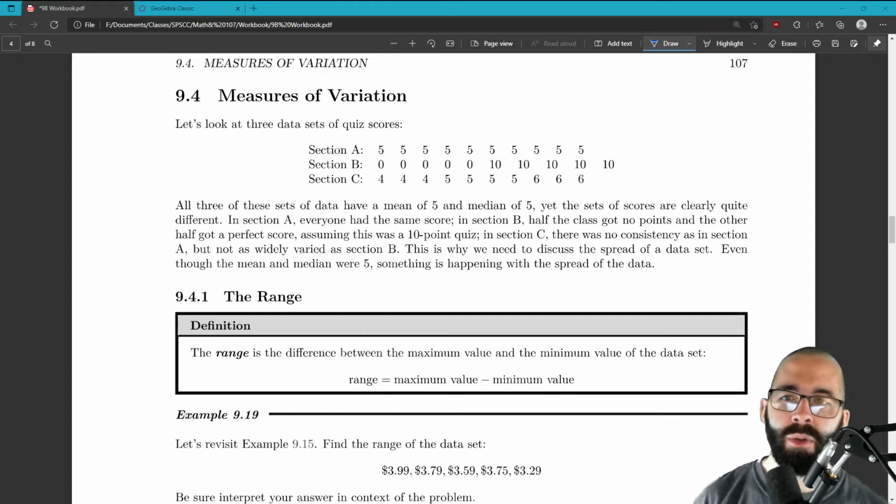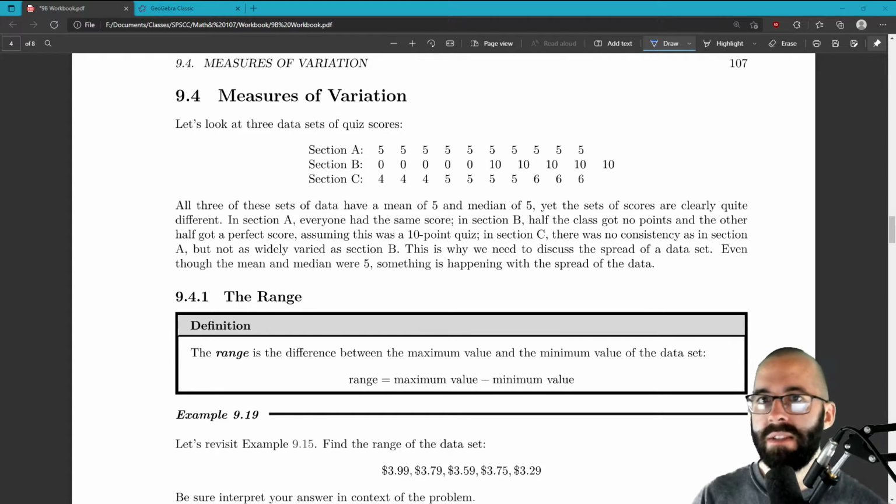And again, remember what we did to start this week. Centers, means, medians, and modes are all different ways to talk about the center of data. Well, now we're talking about how to show the variation, because all three of these sections have the same median and mean. They all have a median and mean of 5, but there's different variation, right?